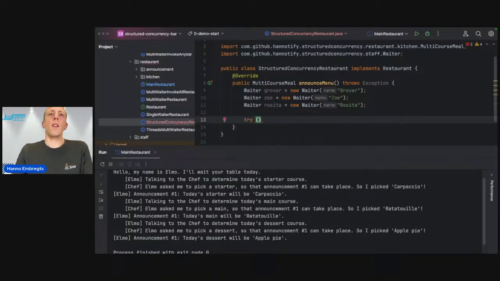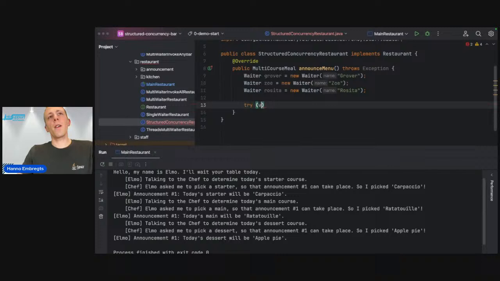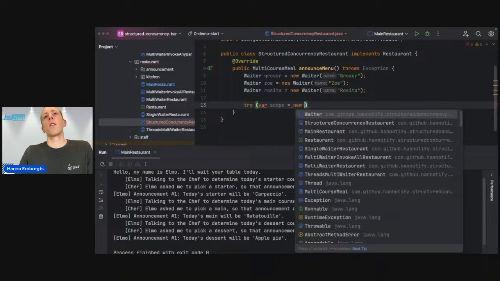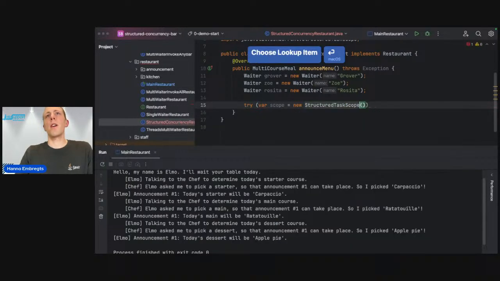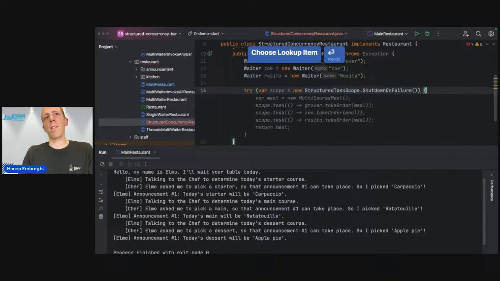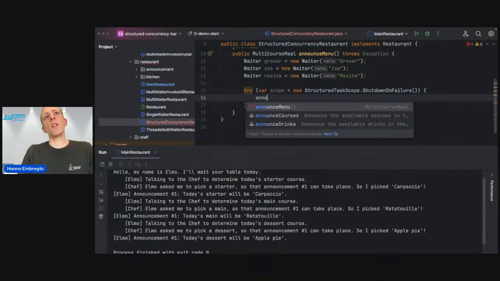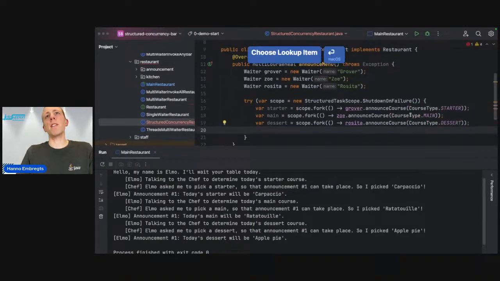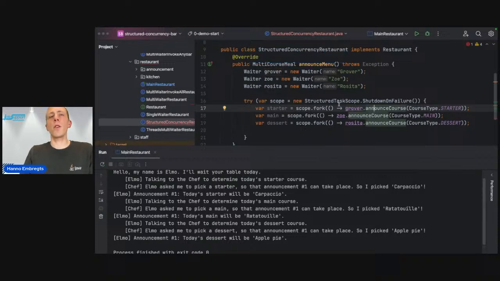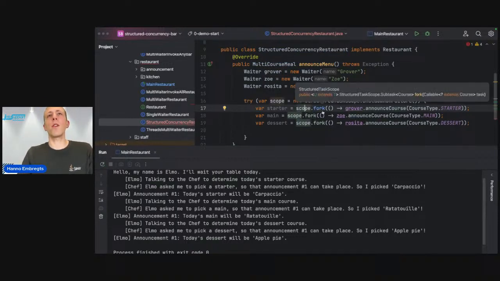We are running a structured task scope here. We do this in a try-with-resources block. And we are using the shutdown on failure constructor here. Let's announce these courses. That means that all the waiters will call announce course, just like in the executor service example, but in this case, we call the fork method on scope.